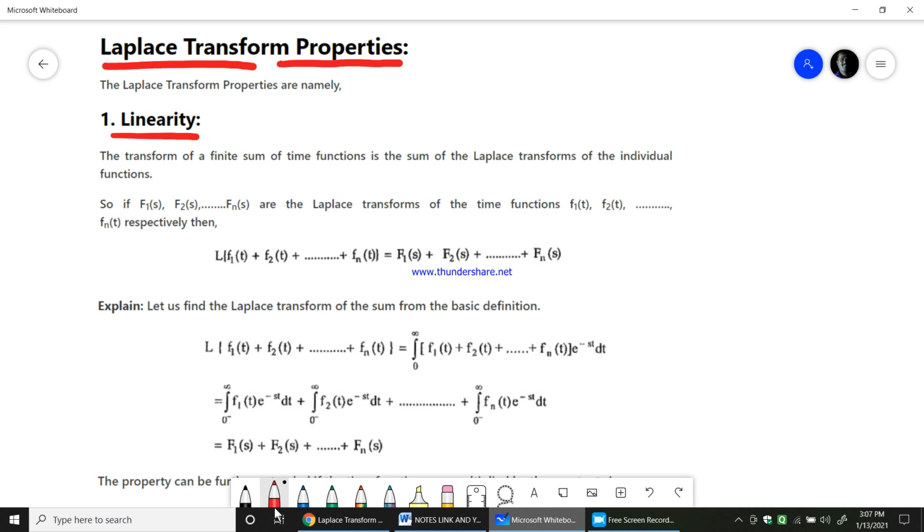So if you take the transform of a finite sum of time functions, it would be the sum of the Laplace transforms of these individual functions. For example, f1 of t, f2 of t, and so on plus fn of t are all a finite sum of time functions. Then the Laplace transform would be equal to the sum of the individual function Laplace transforms. So the Laplace transform of f1 of t is F1 of s, the Laplace transform of f2 of t is F2 of s, and so on to Fn of s. So this is the property that we come across with the linearity property of Laplace transformation.